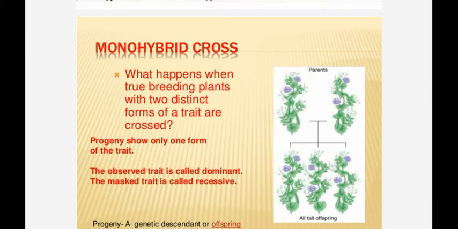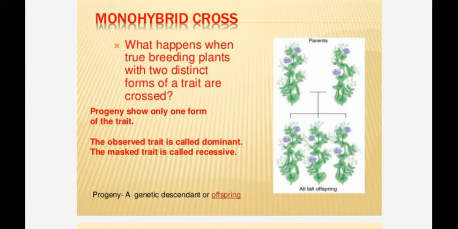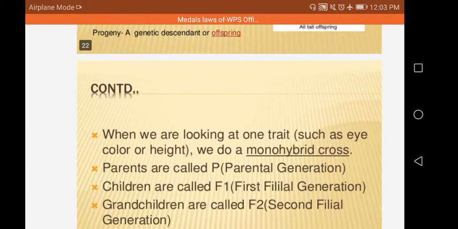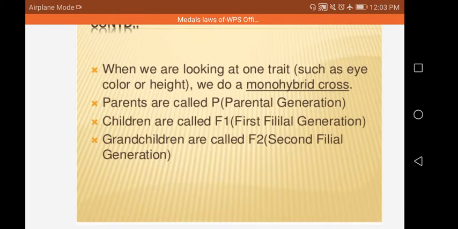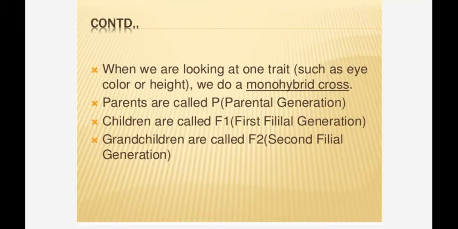Monohybrid cross. What happens when true breeding plants with two distinct forms of a trait are crossed? Progeny show only one form of the trait. The observed trait is called dominant and the masked trait is called recessive. When we are looking at one trait such as eye color or height, we do a monohybrid cross.